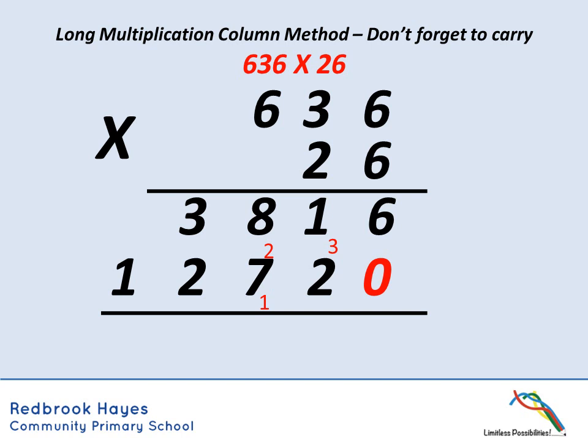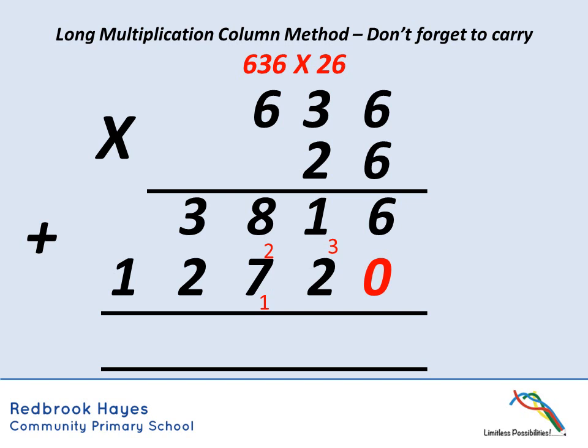Okay, so now we need to put that all together because we've got 636 times 6 and we've got 636 times 20, and we want 636 times 26. So we're going to add these together. I've put my little add sign there so you can see, and I've created another line at the bottom to add them up.